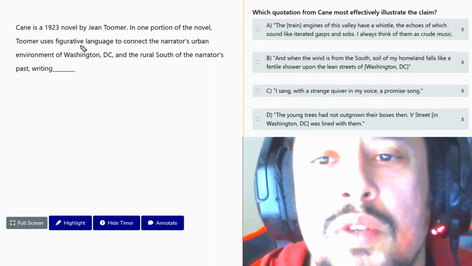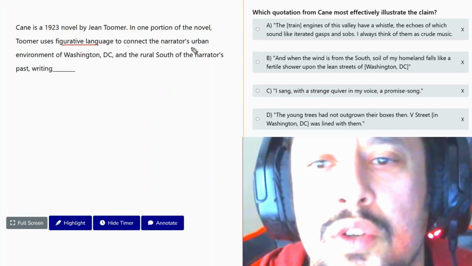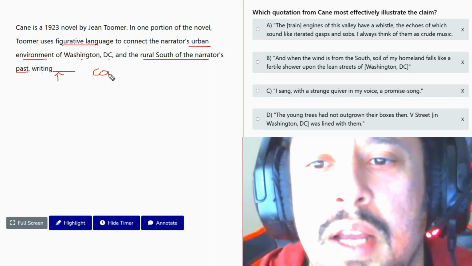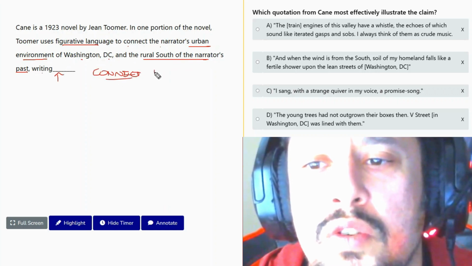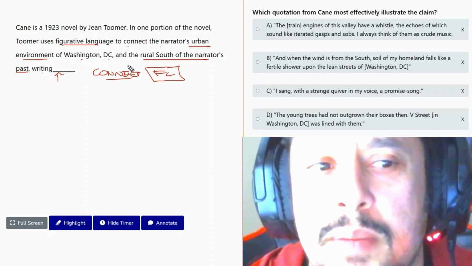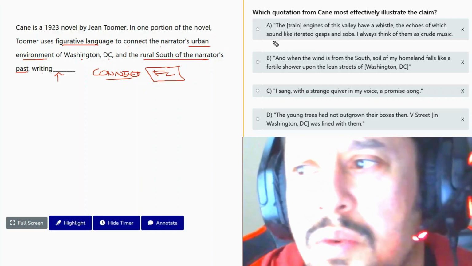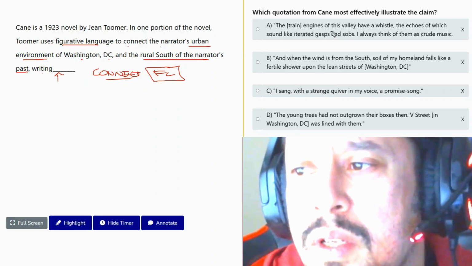Okay, so Toomer uses figurative language to connect the narrator's urban environment of Washington, D.C. and the rural South of the narrator's past writing. So we want to connect these two things using figurative language. For example, simile or metaphor, personification, whatever it is, right? So we want to illustrate this claim.